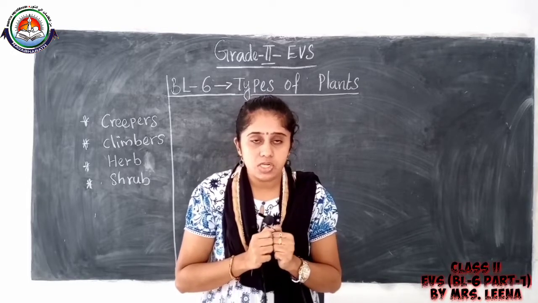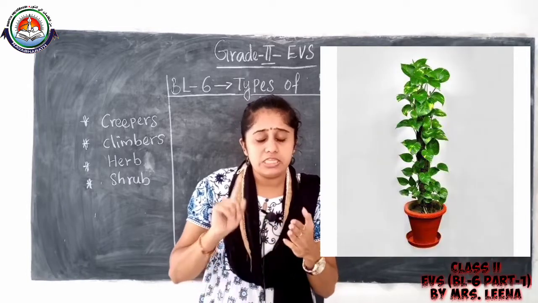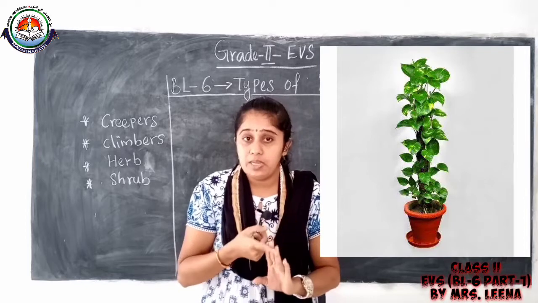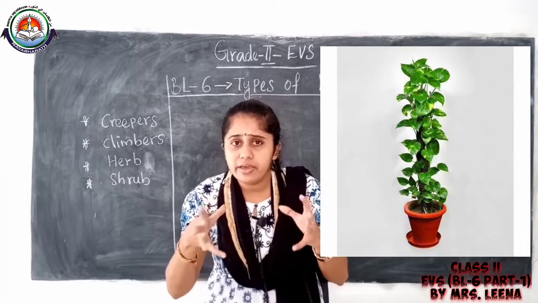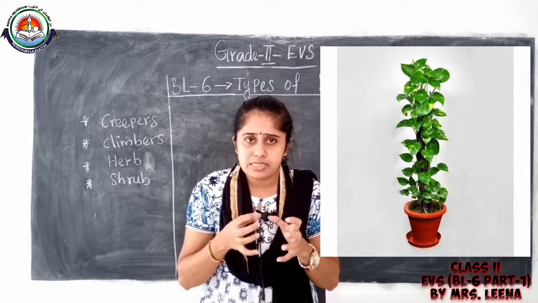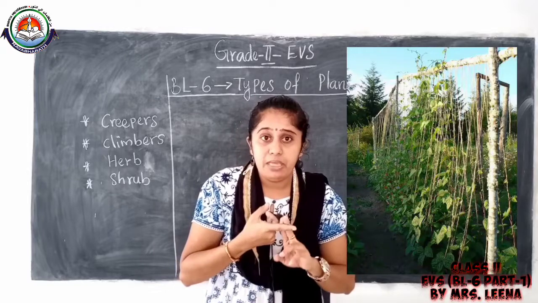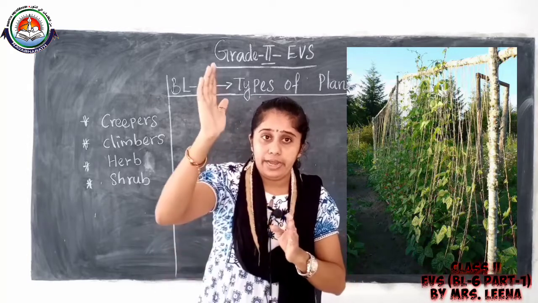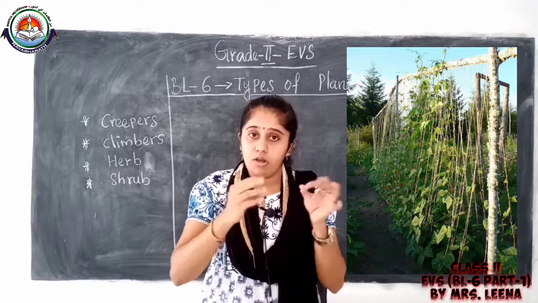Right, children? So the money plant and pea plant, what is the speciality of these plants? They also have weak stem, right? We can take the money plant or pea plant. The pea plant needs support to grow, right? It grows by climbing on a stick or a wall.